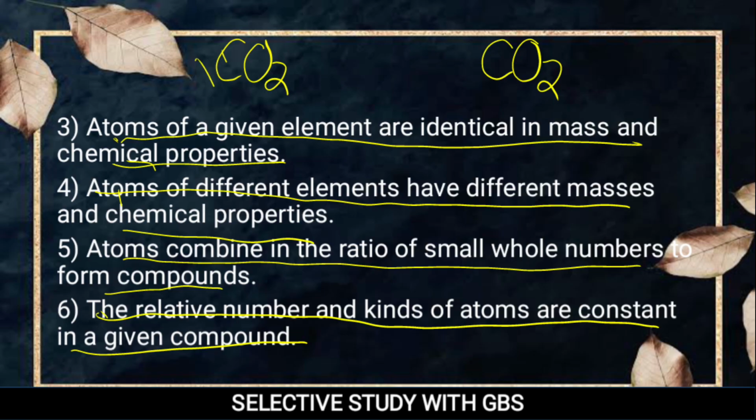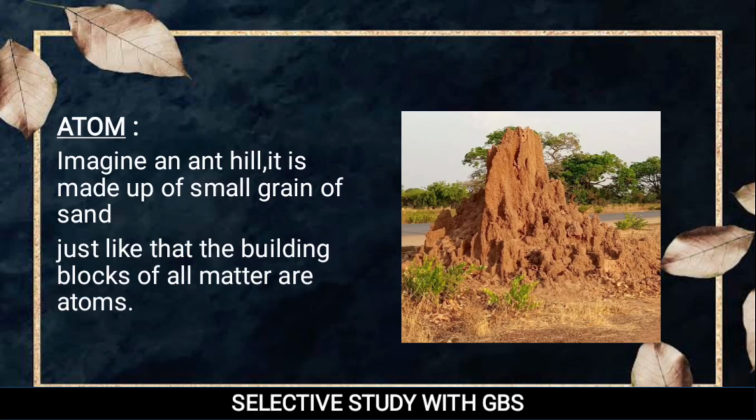This carbon dioxide from Delhi is equal to the carbon dioxide of Karnataka. Here 1 carbon and 2 oxygen participate to form carbon dioxide, and here also 1 carbon and 2 oxygen are combined. So it remains constant always.